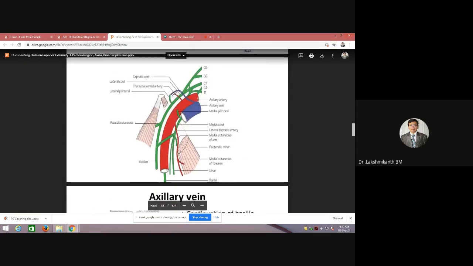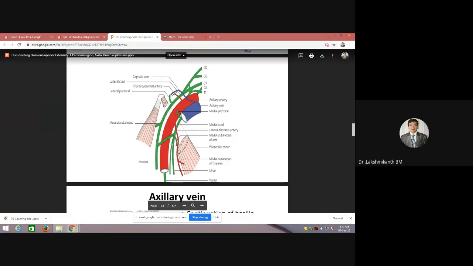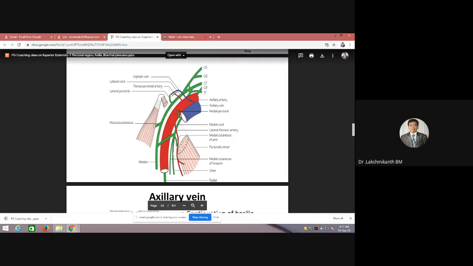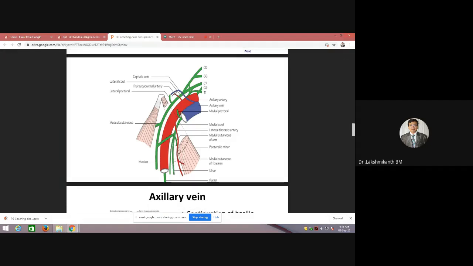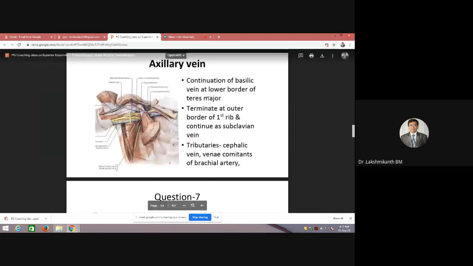If you try to see, this is the first part. All the cords will be almost posterior and lateral. But later, when it comes to the second part, we have the medial cord, then the posterior cord and the lateral cord. When it comes to the third part, there will be formation of the median nerve. Median nerve will come laterally. And if you try to see, the medial cutaneous nerve of arm and ulnar nerve will come medially, and the radial and axillary nerve come posteriorly. Okay.